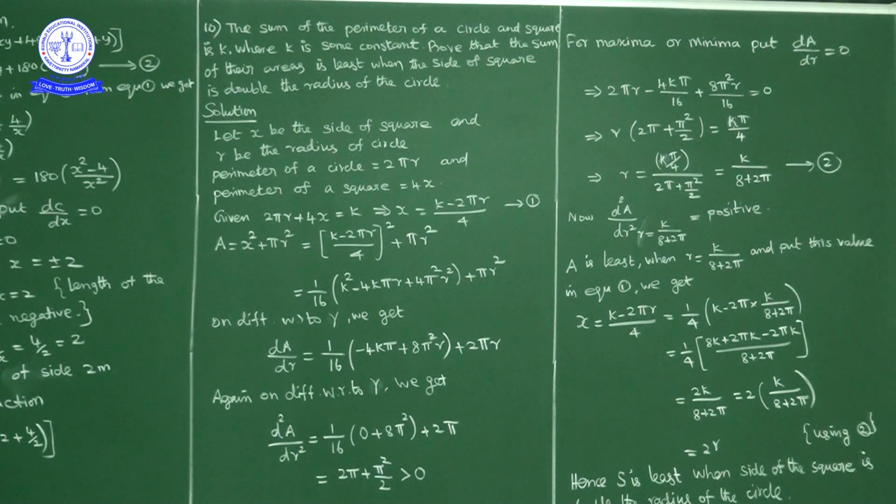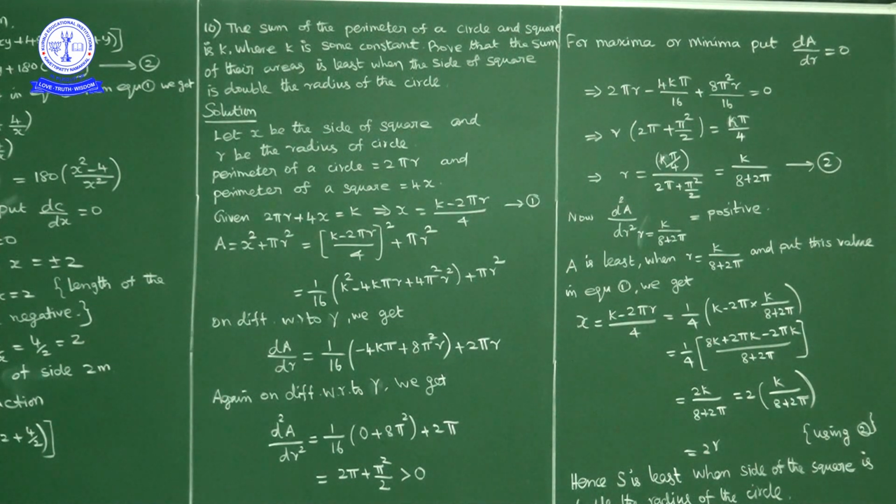Now what is the question? Sum of perimeter of circle and square is given as some constant k. Prove that the sum of the areas is least when the side of the square is double the radius of the circle. Suppose radius of the circle is r and side of the square is x, you have to prove that x is equal to 2 times of r. Area is least when x is equal to 2 times of r. Now solution of this one.